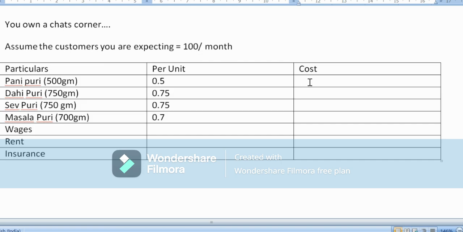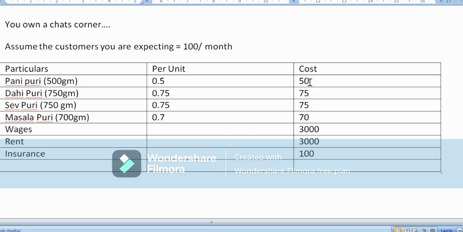So let me just quickly multiply and see. 0.5 into 100, which is going to give me 50. In the same way, 0.75 into 100, that is 75 for Dahi Puri and Sev Puri, and Masala Puri 70. Assuming the wages at 3000, rent also at 3000, and insurance, let's just say 400 rupees. All right, so I'll quickly calculate the total of this.